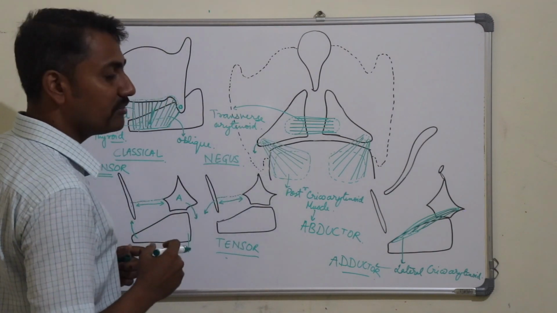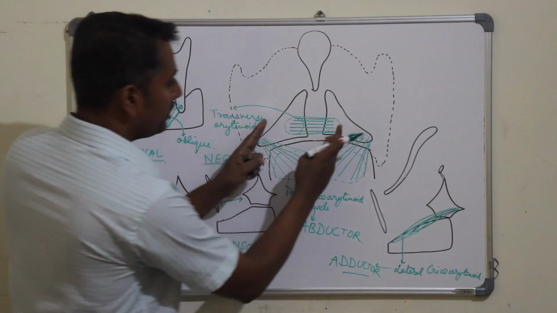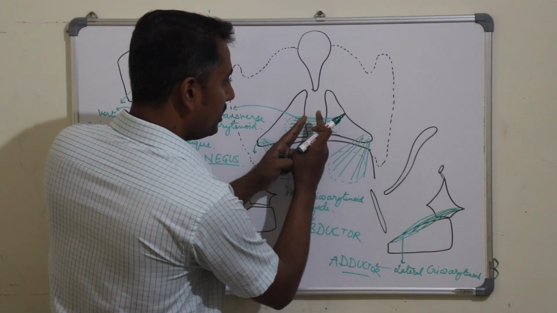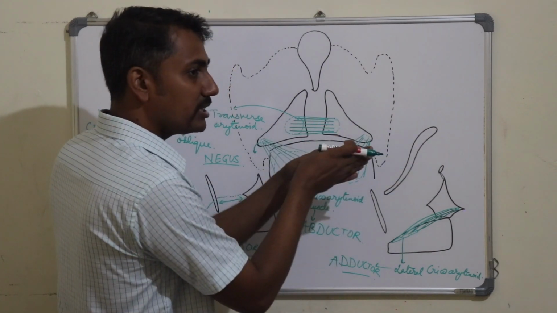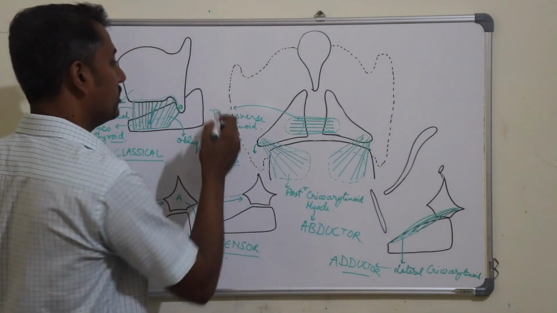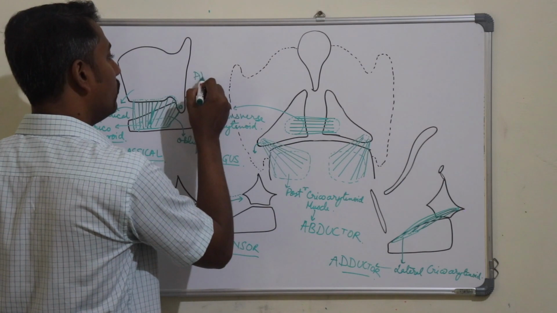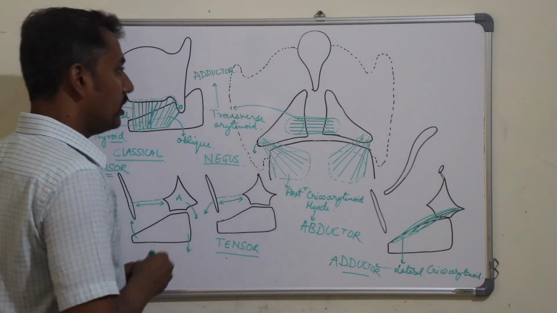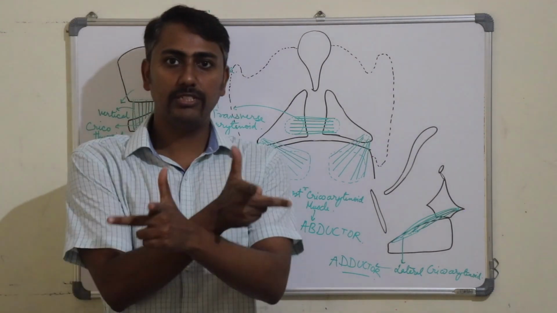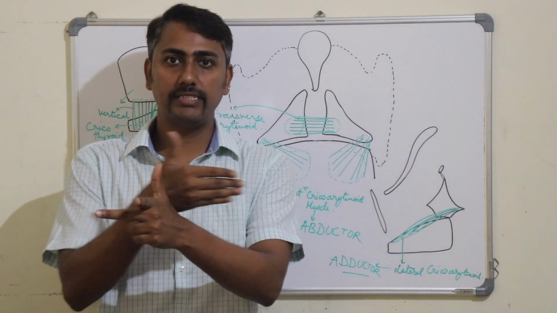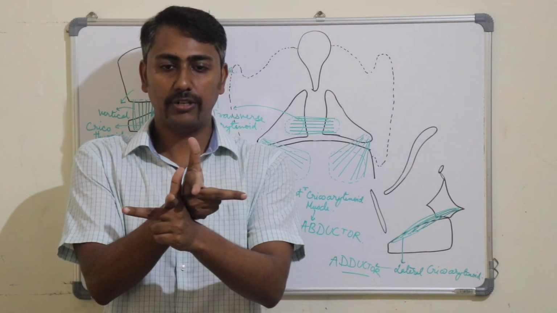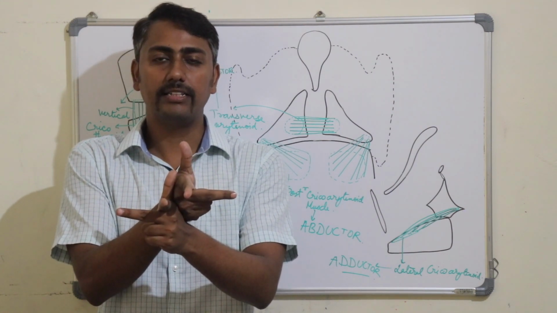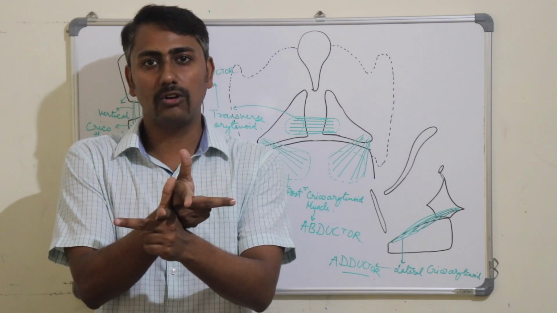So what would be the action of this transverse arytenoid muscle? Whenever this transverse arytenoid muscle contracts, it will pull the arytenoids towards each other and the vocal folds will come closer to each other. Therefore that movement is known as adduction. So the transverse arytenoid is also one of the adductors of the vocal cord. Let us again see it with the hand trick. If these were two arytenoids, the transverse arytenoid was present here, and if it contracts, it will pull the arytenoids towards each other and the vocal folds will come towards the midline, and that is known as the adduction of the vocal cord.